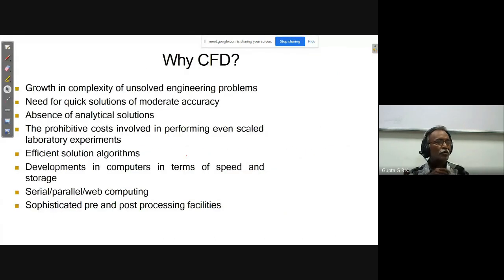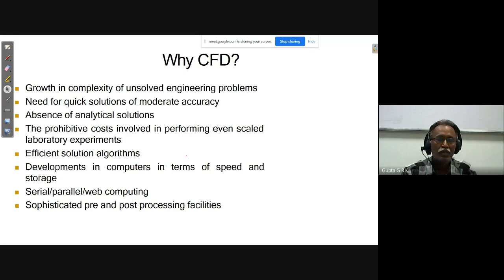Okay, these things we have briefly discussed in the CFD lab, but again we will have this. So why CFD? Growth in complexity of unsolved engineering problems, and the need for quick solutions of moderate accuracy. Absence of analytical solutions, and the prohibitive costs involved in performing even scaled laboratory experiments.